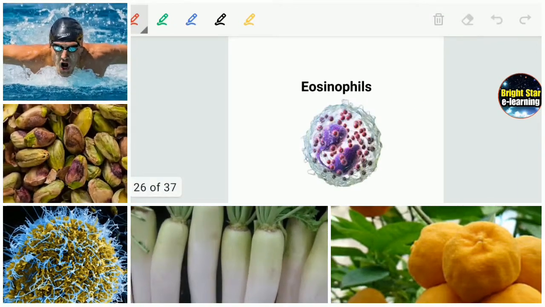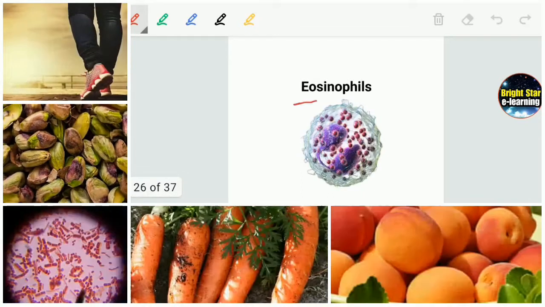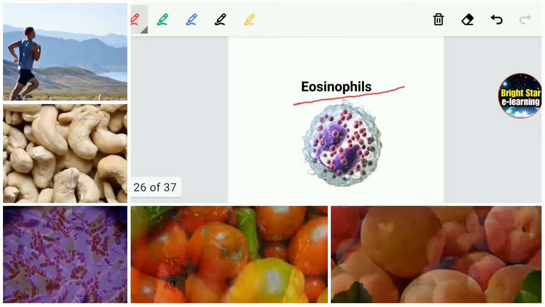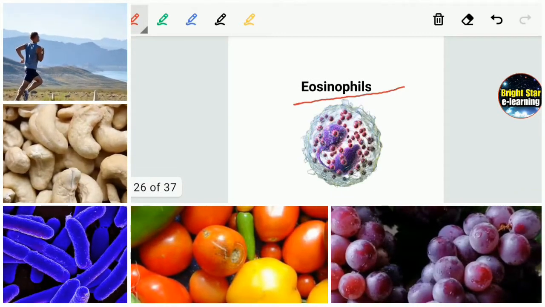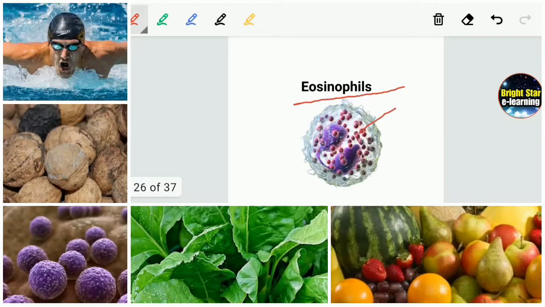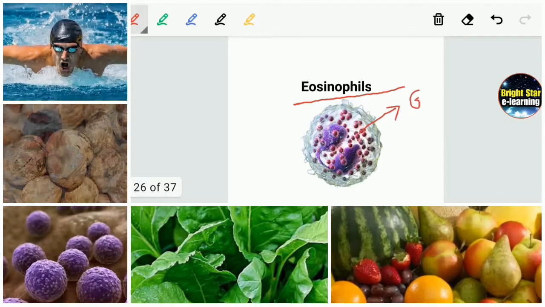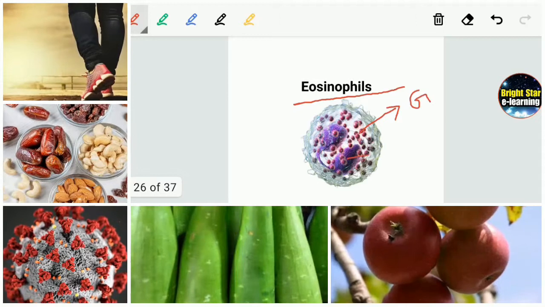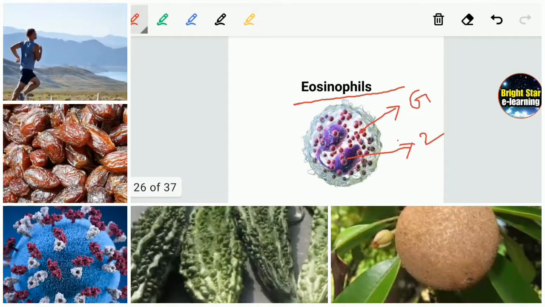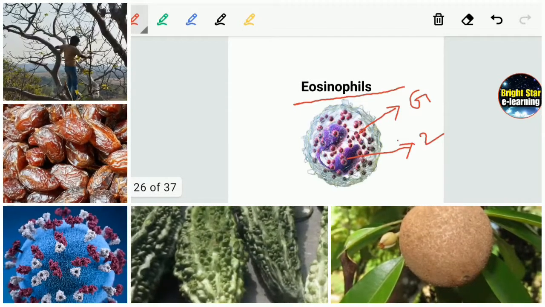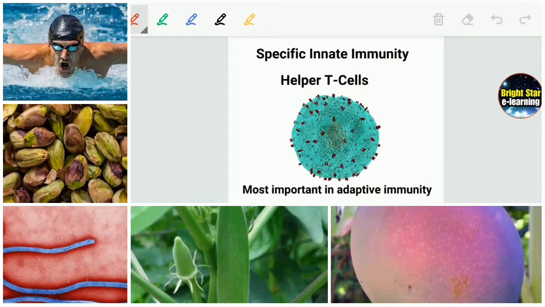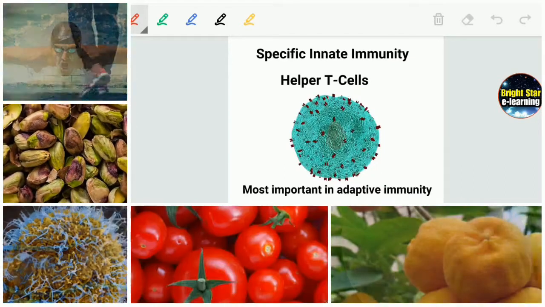So here eosinophils are also a kind of granulocytes, a kind of white blood cells. We call them granulocytes because of the presence of granules in the cytoplasm. Besides that, a two-lobed nucleus is present. So eosinophils also provide general immunity. I shall discuss specific immunity.